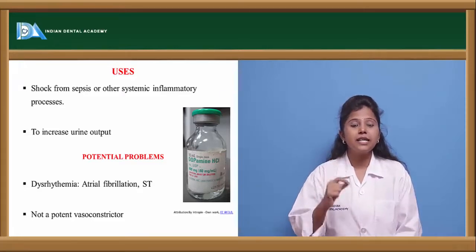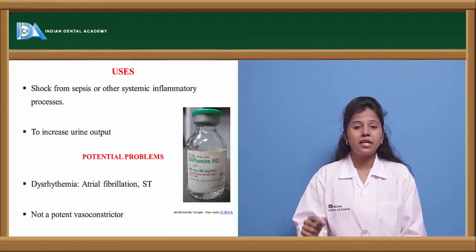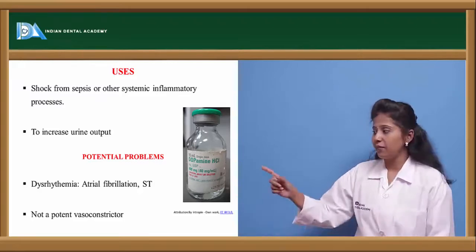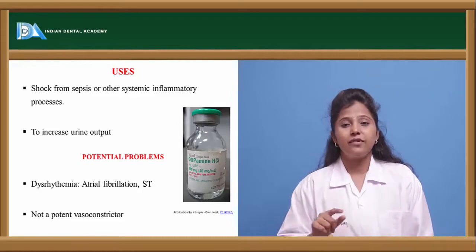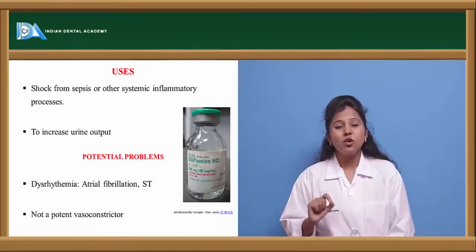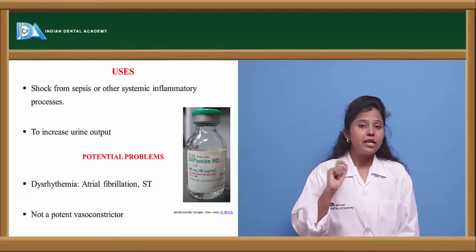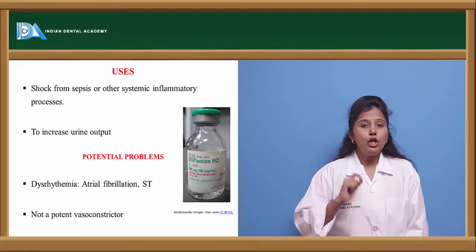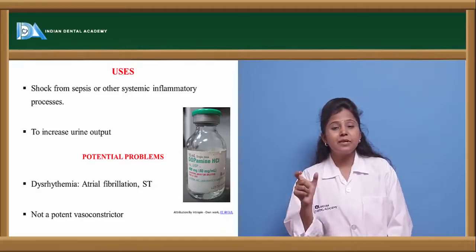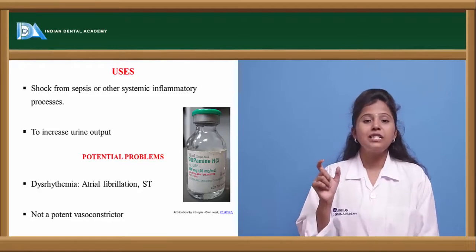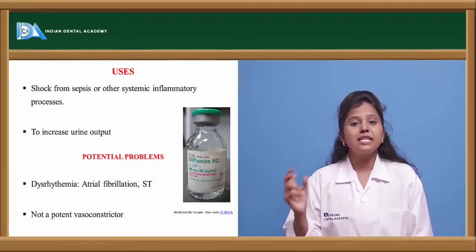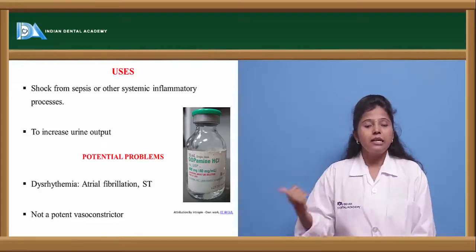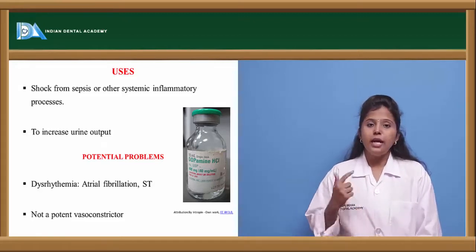If there is an arrhythmia, the person will have atrial fibrillation and disturbances in the ST segment. If we see the ECG of a person, we have the PQRST wave. If the duration of the ST interval is increased or altered, it leads to a condition called arrhythmia.